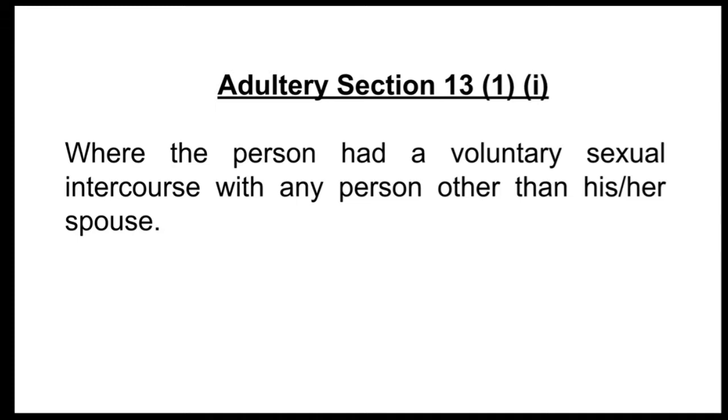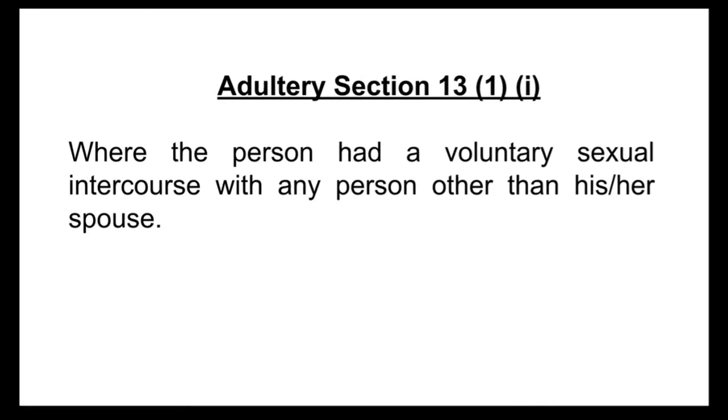The second thing is that the court will see that the act of adultery should be a post-marriage lapse whenever the petition is filed on this particular ground. That means the adultery should have been committed after the marriage, not before the marriage. Now what if the adultery was committed by the respondent before his marriage and the petition is filed on that ground? That will not be considered a valid ground. That is the second thing: the adultery should be committed after the marriage.